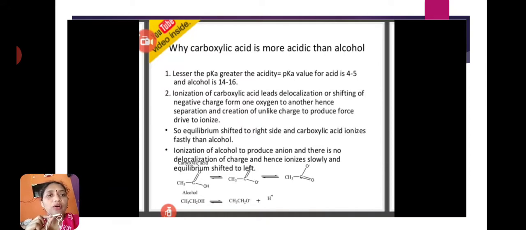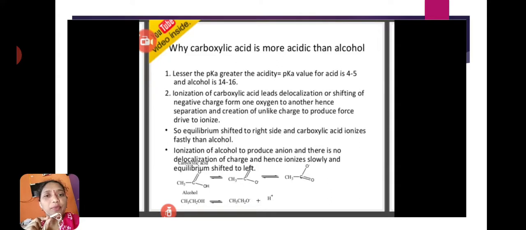Ionization of alcohol produces an anion with no delocalization of charge, hence it ionizes slowly and the equilibrium shifts to the left. The simple concept is this: when the hydrogen of carboxylic acid is removed, the carboxylate anion COO minus is formed.